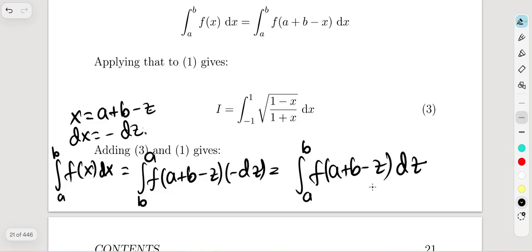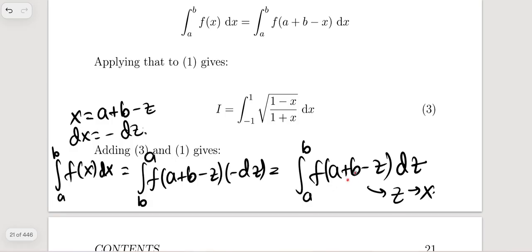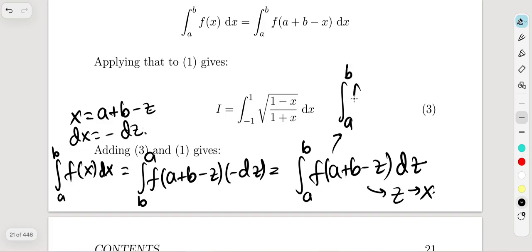And z is just an index variable, so we can replace it with x as well. Be cautious here that this is a definite integral, and only then can you do that. If it was an indefinite integral, you couldn't do that. So be careful about that. So basically here we have the integral from a to b of f of a plus b minus x dx.